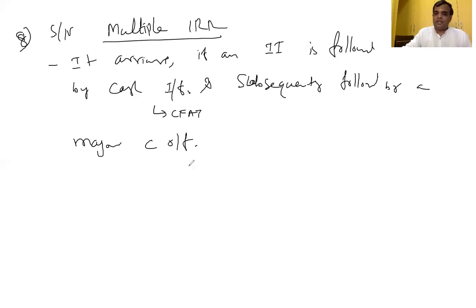What is meant by subsequently followed by a major cash outflow? For example, here the cash flow will be there in the question paper.